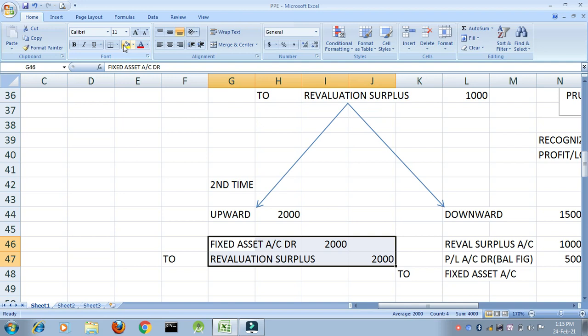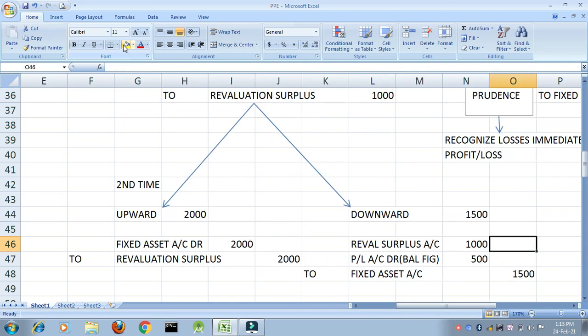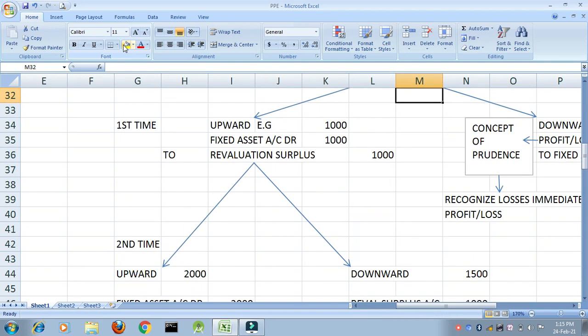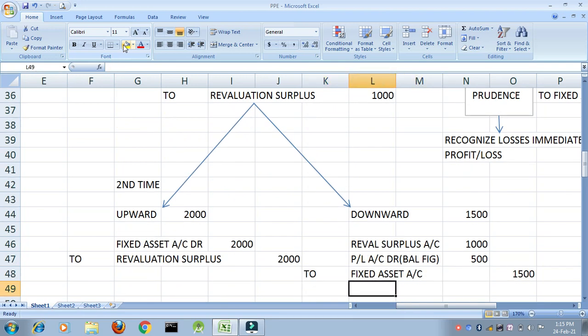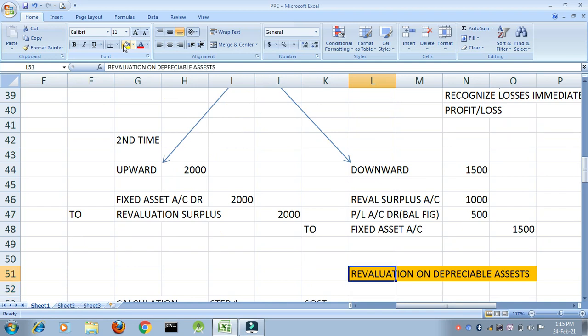But now what is happening? The second situation says last year I had revalued it upwards, but now I want it to be downwards. Okay? How will I do it? Revaluation. Okay, now the fixed asset, the value is reducing by 1500. Wait, I will make the journal entry in front of you.